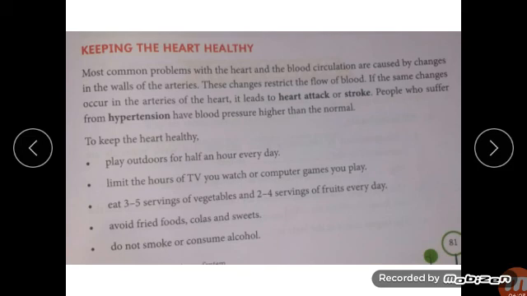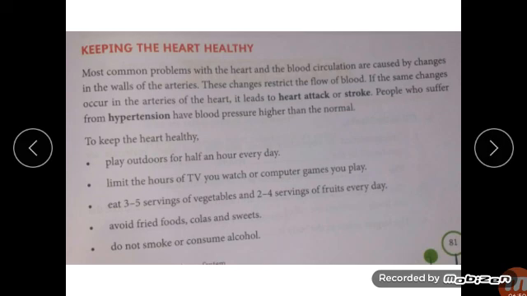To keep the heart healthy, first of all, play outdoors for half an hour every day. You should play outdoor games for at least half an hour. Second, limit the hours of TV you watch or computer games you play. It should be limited time.